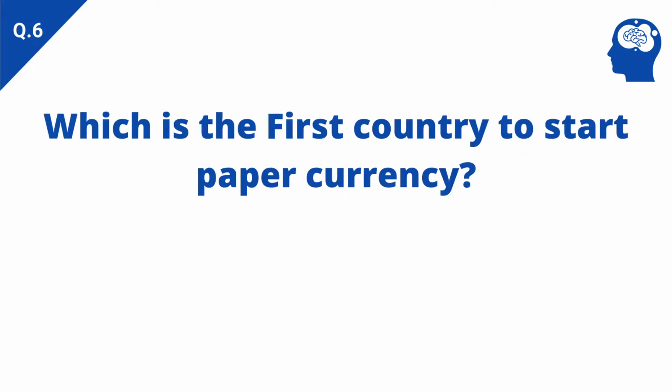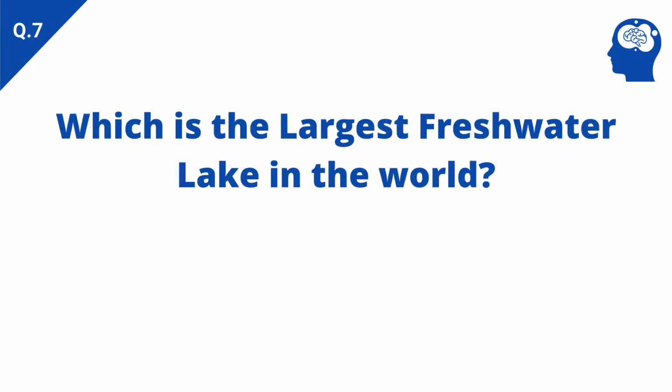Which is the first country to start paper currency? Answer: China. Which is the largest freshwater lake in the world? Answer: Lake Superior.